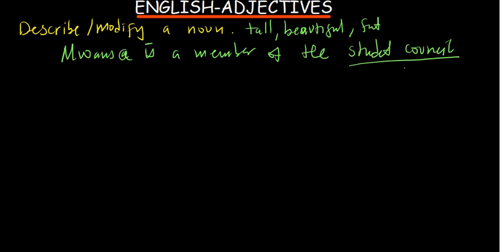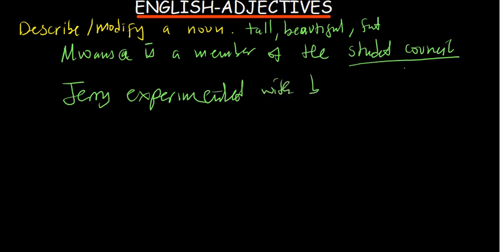You can also say Jerry experimented with bacteria in his lab. So Jerry experimented with bacteria. So you are talking about the experiment which Jerry did, but what is describing more about what Jerry did? So the experiment, we are describing it more with the bacteria. So bacteria in this case is an adjective. So adjectives are just words that are used to describe more about a person.